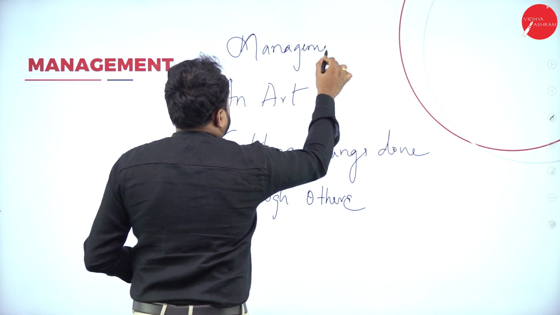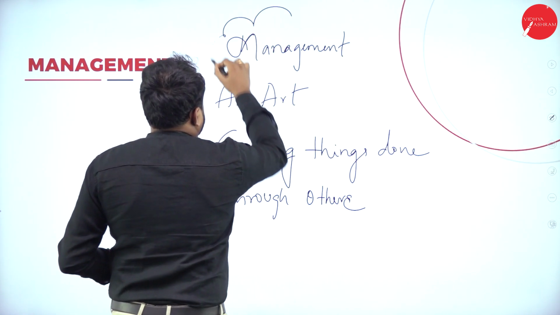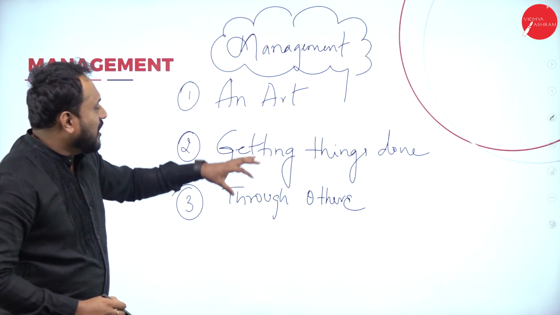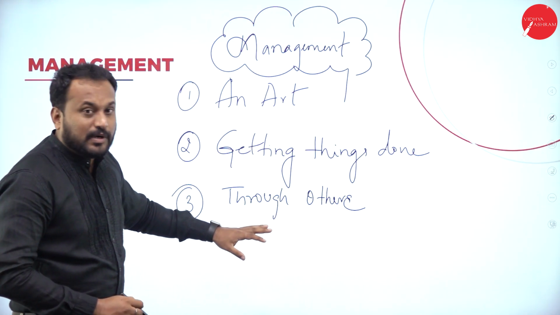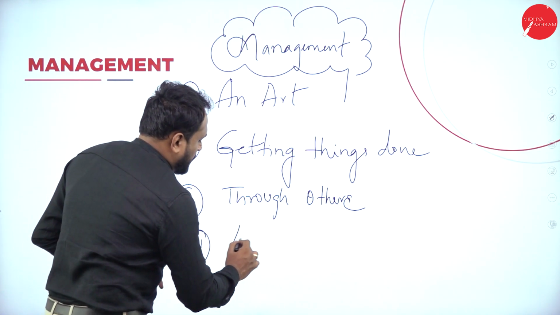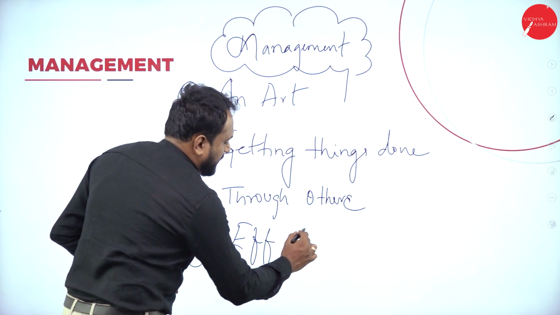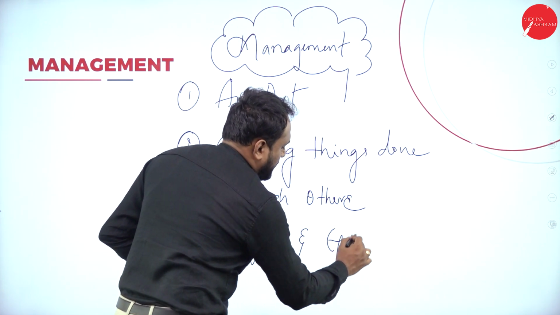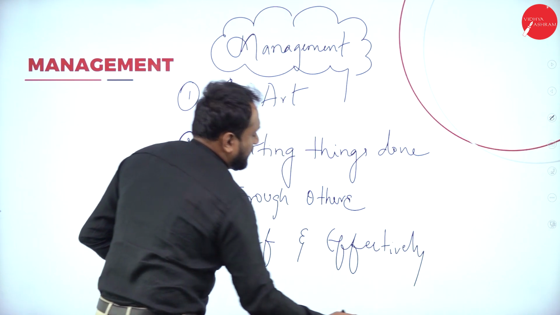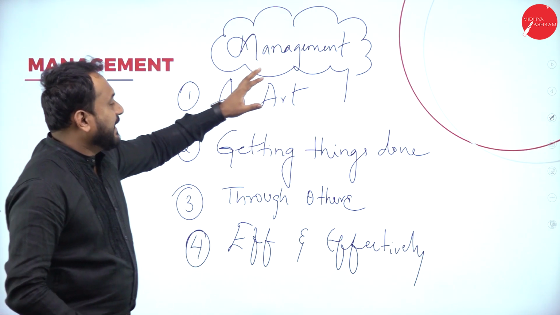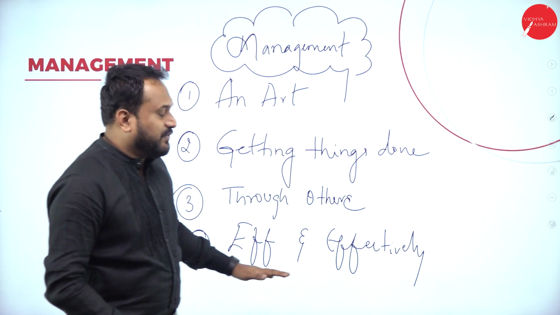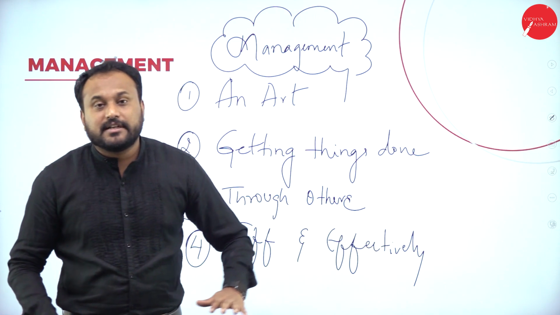Management is an art of getting things done through others. And the last word is the fourth one, efficiently and effectively. Done. So management is an art of getting things done through others efficiently and effectively.